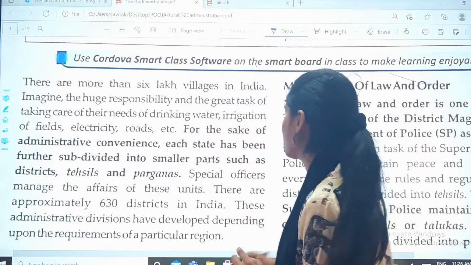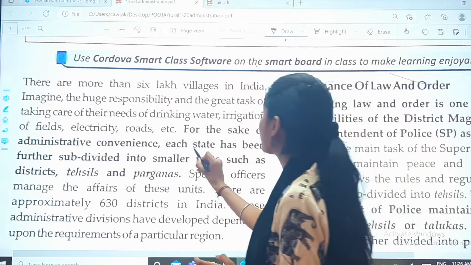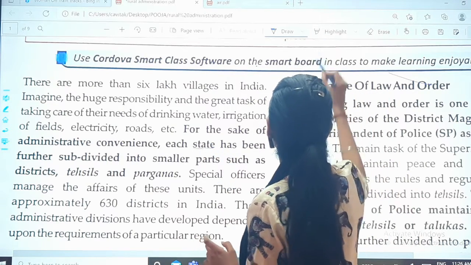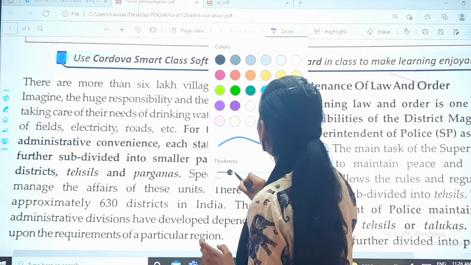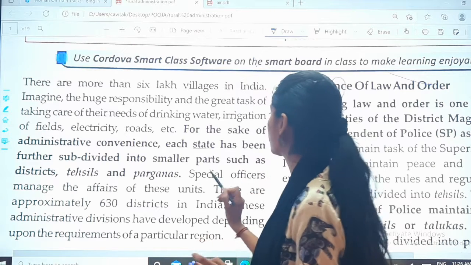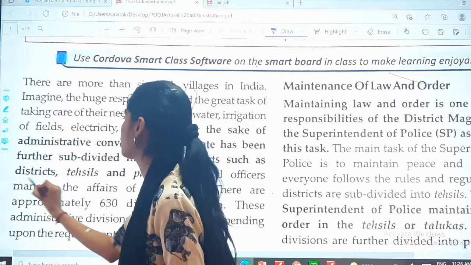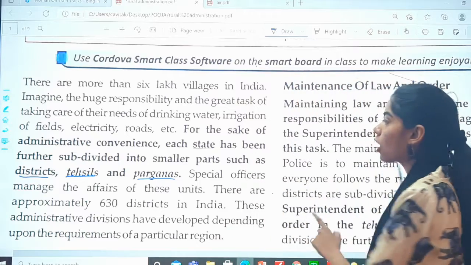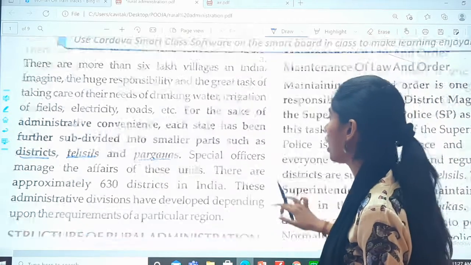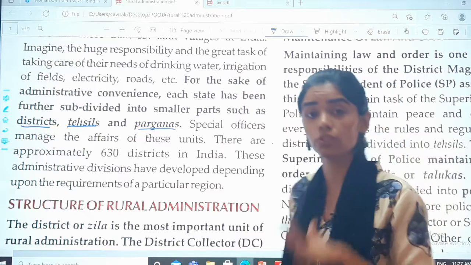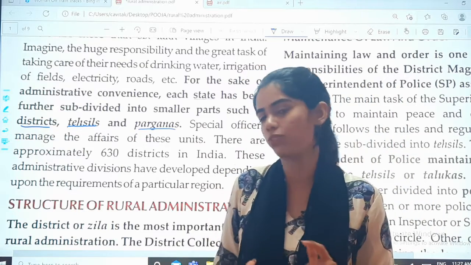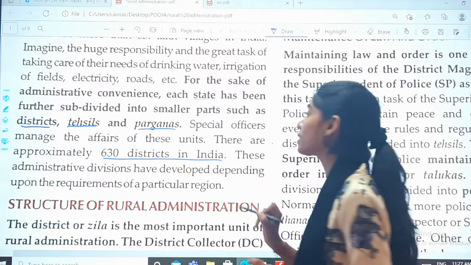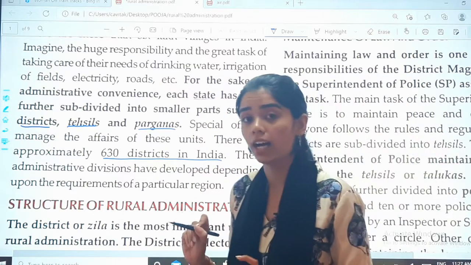Right? So as I told you, each state has been further divided. These are the subdivisions into smaller parts such as district, tehsils and pargans. Special officers manage the affairs of these units. So there are special officers appointed for it. There are approximately, please underline, 630 districts in India.